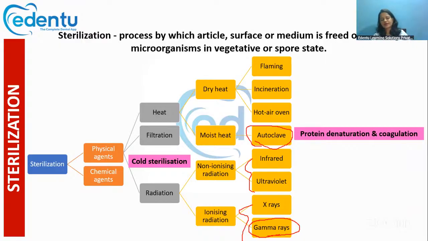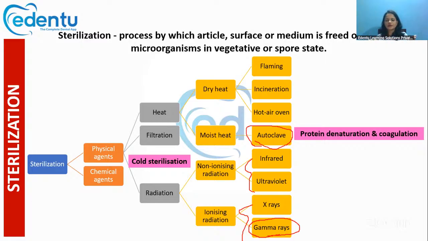Cold sterilization means here the temperature is not at all increased. If you look at the heating method of sterilization, the temperature of that particular medium is getting increased. But there are some substances that are sensitive to heat, so we cannot heat such materials, like materials made with plastic or materials that are not heat resistant. We cannot just heat them.